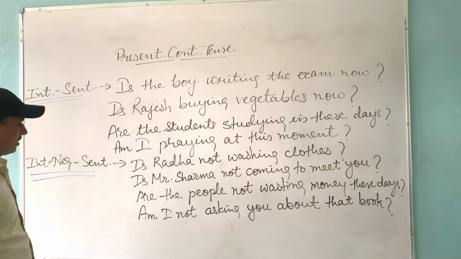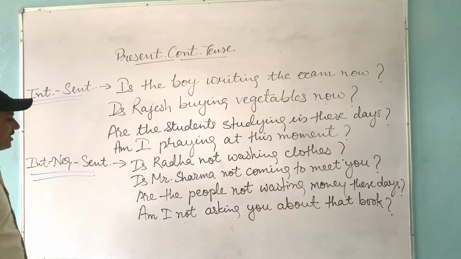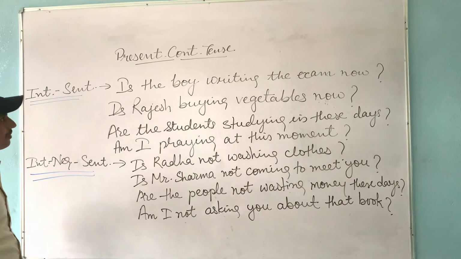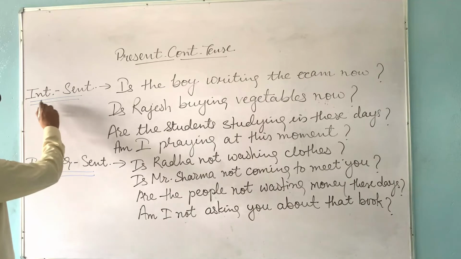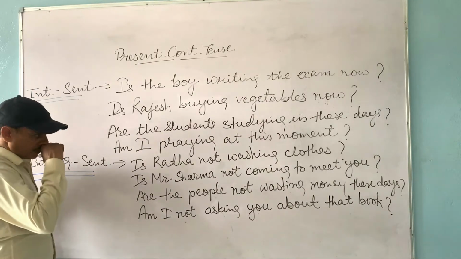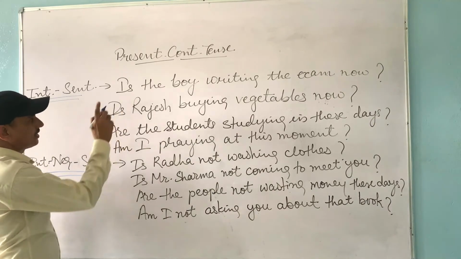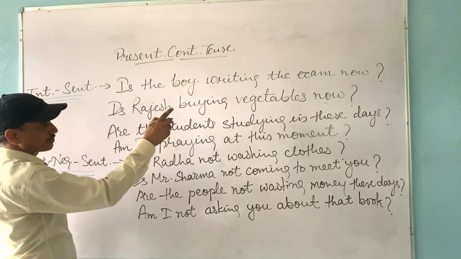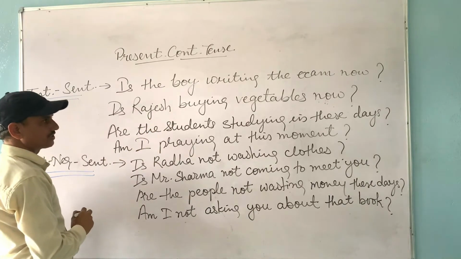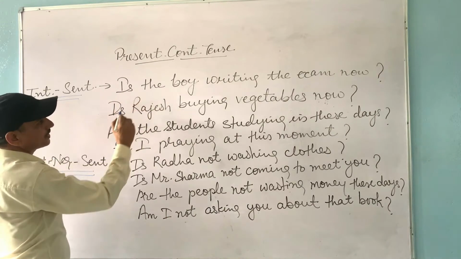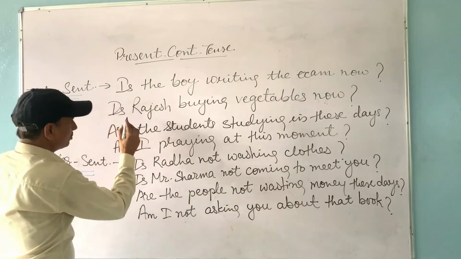Okay students, let me explain to you various examples of interrogative sentences and interrogative negative sentences in present continuous tense. First, interrogative sentence. In an interrogative sentence, we will use the structure: helping verb plus subject plus first form of verb with ing plus object plus other word and question mark. So, this example: Is the boy writing the exam now?